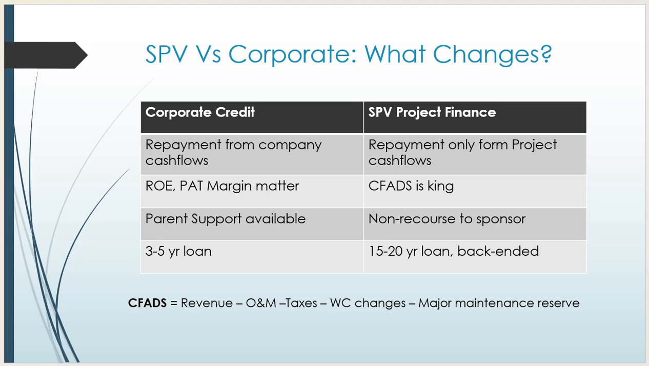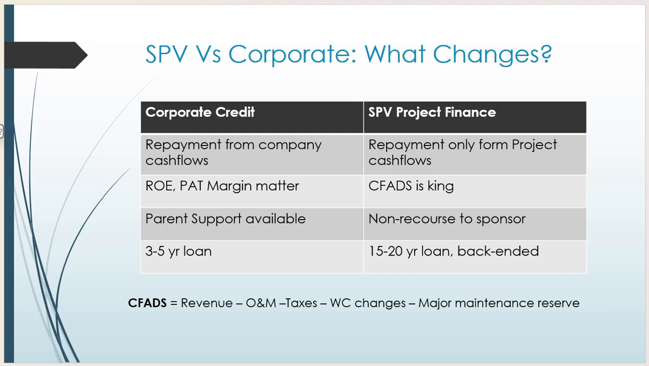Then there is parent support. In corporate credit, the sponsor will support if there are losses, but in the special purpose vehicle, which is non-recourse to the sponsor, the sponsor will not be responsible for losses, and we cannot go after their personal assets to recover the remainder. So that kind of risk is there. Then corporate loans might have a tenure of 5 to 10 years, not more than that, but special purpose vehicle loans are 15 to 20 years and back-ended, a longer duration.